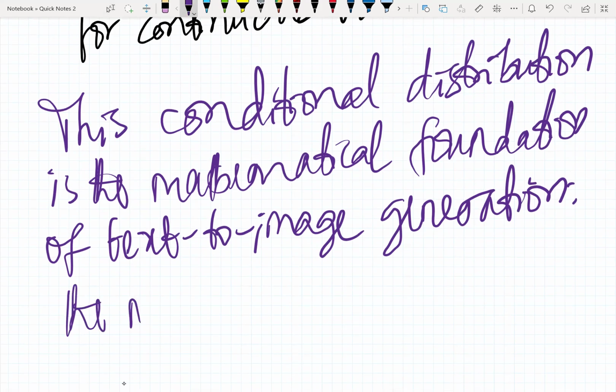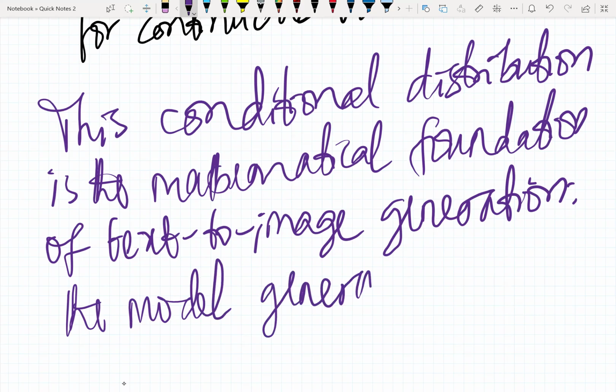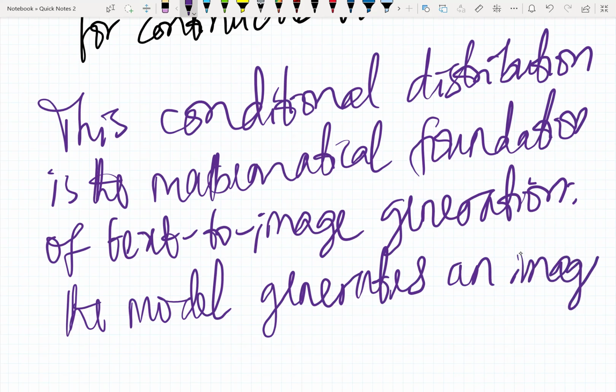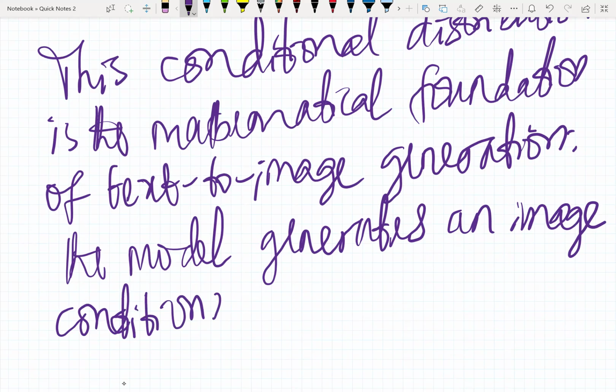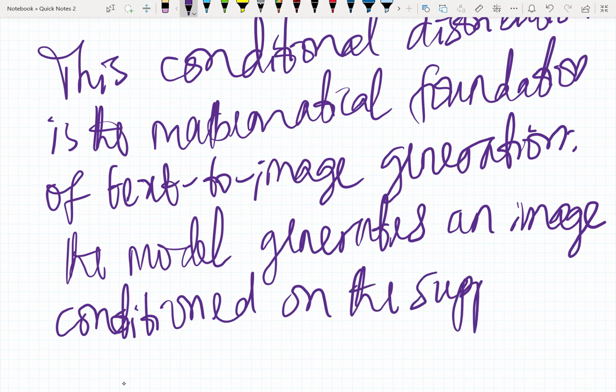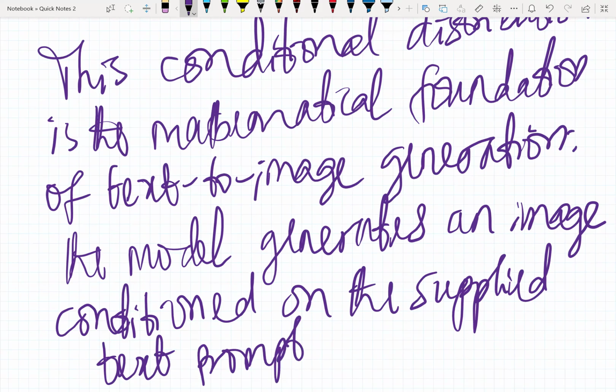The model generates an image conditioned on the supplied text prompt. So it's more like generate an image given the text prompt you have.